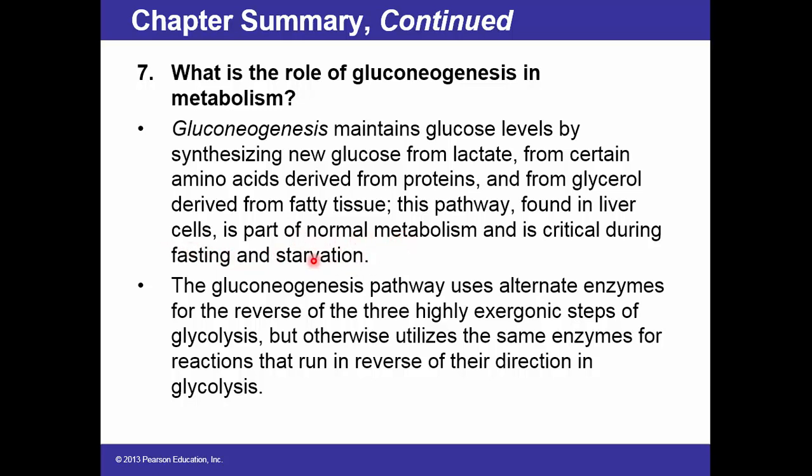The gluconeogenesis pathway uses alternate enzymes for the reverse of the 3 highly exergonic steps of glycolysis, but otherwise utilizes the same enzymes for reactions that run in the reverse direction of glycolysis. We mentioned 4 new enzymes that are used in gluconeogenesis but not in glycolysis.